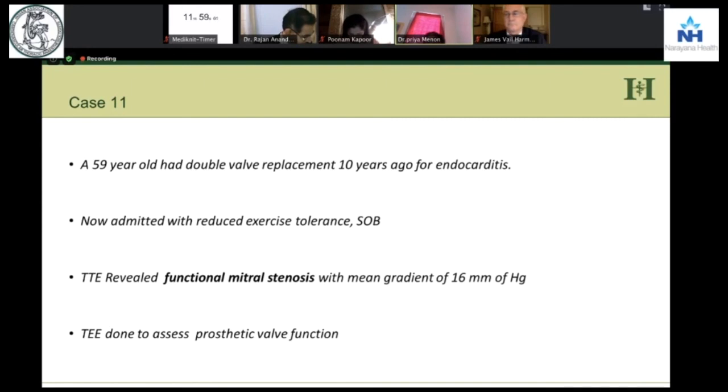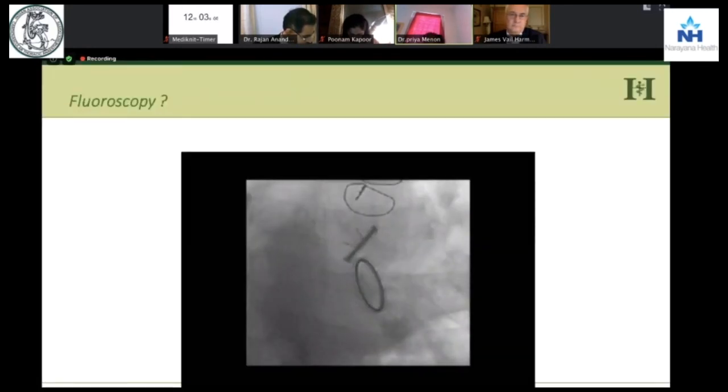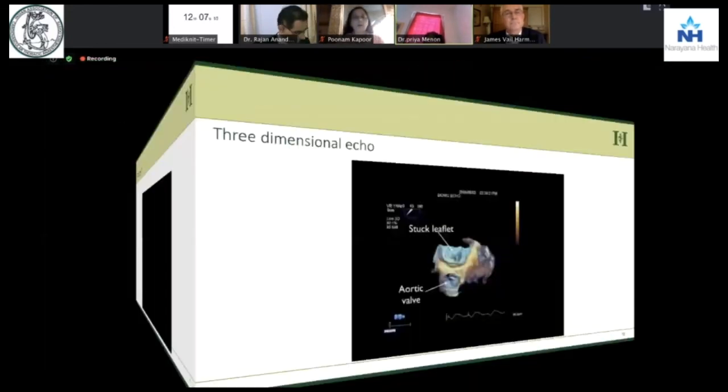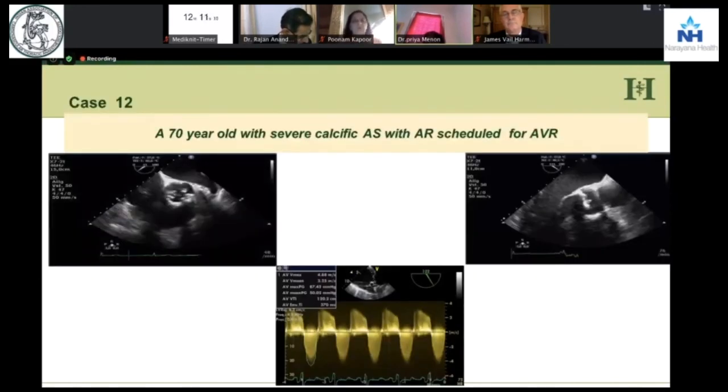So here you have a case, double valve replacement 10 years ago for endocarditis, now comes to you with shortness of breath and reduced exercise tolerance. TTE shows a functional mitral stenosis. You do a TEE, and in India, you find this is very, very common. See the fluoroscopy and look at the echo. You have a stuck mitral valve. Why do we have it? Because people are not properly anticoagulated.